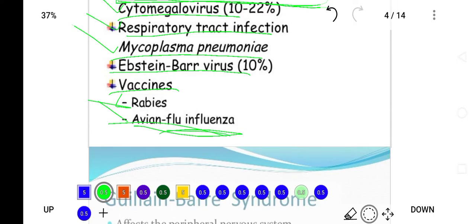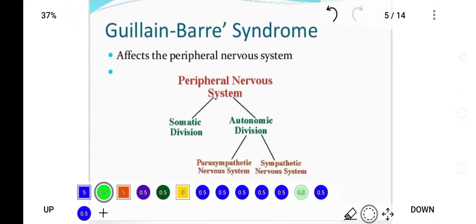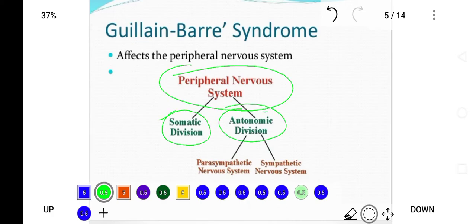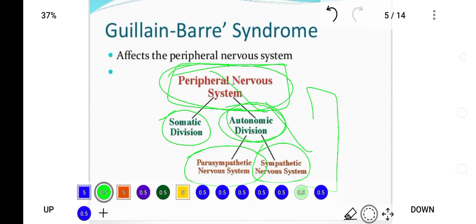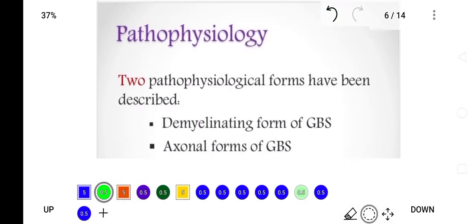Patients are more prone to develop GB syndrome. Now, as we see, the peripheral nervous system is divided into somatic and autonomic division, and the autonomic division is divided into parasympathetic and sympathetic nervous system. When the peripheral nervous system is involved, the patient will have flaccid paralysis and weakness of muscles.